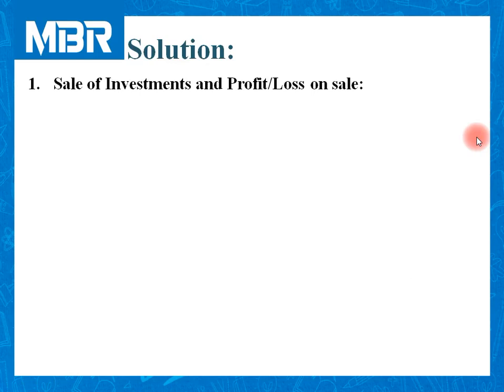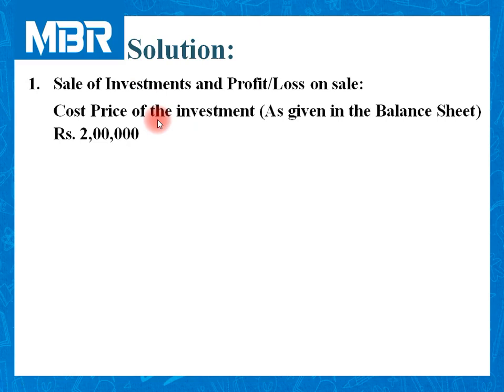The first calculation is all about sale of investment and profit and loss on the sale of investment. If I am not wrong, right from the first question of the chapter, we are discussing this adjustment. So nothing is new in this transaction. Let us move. Cost price of the investment.